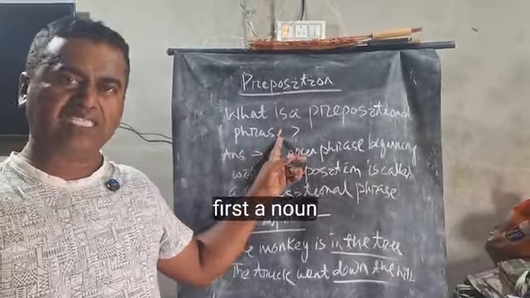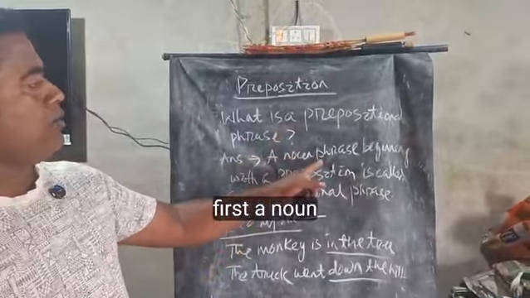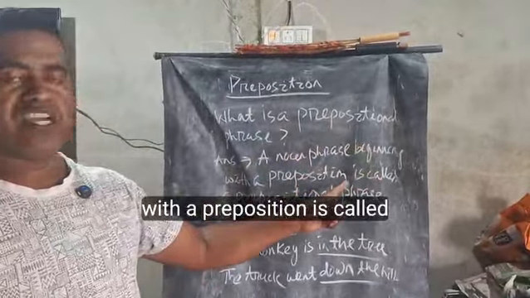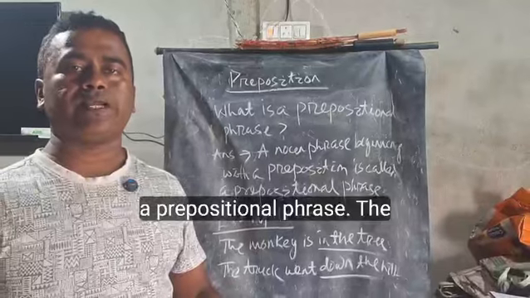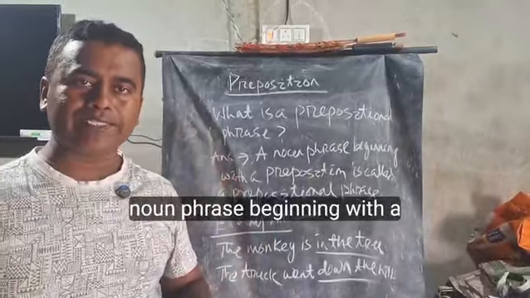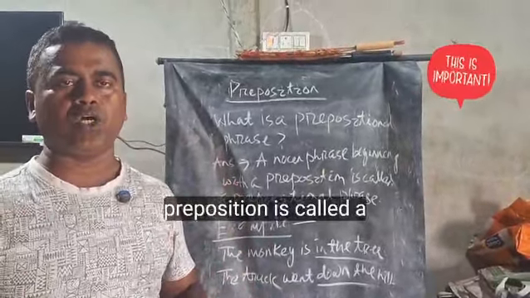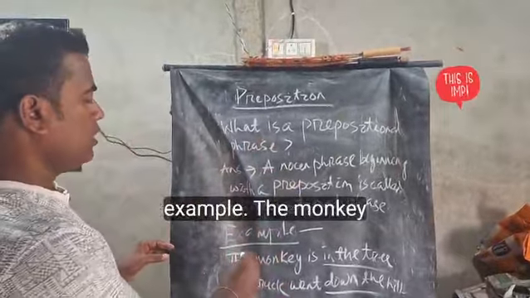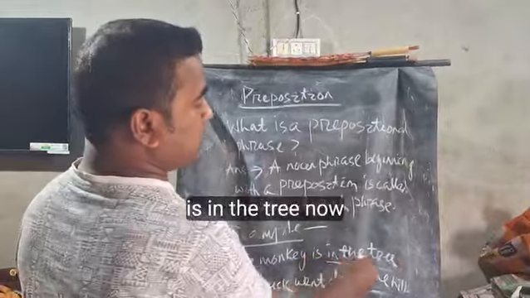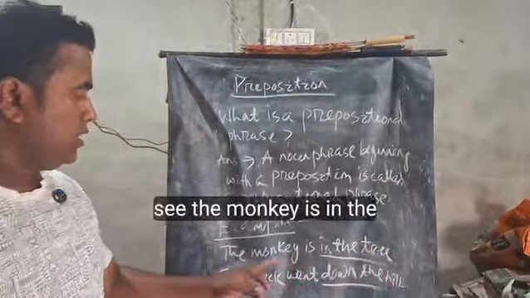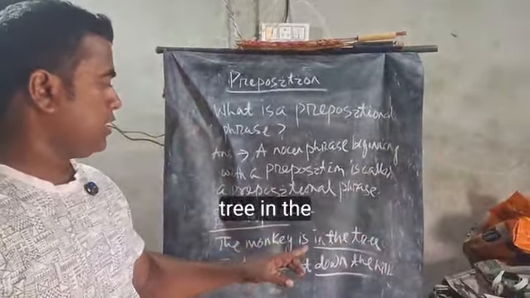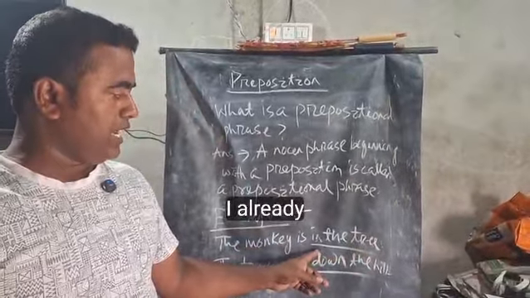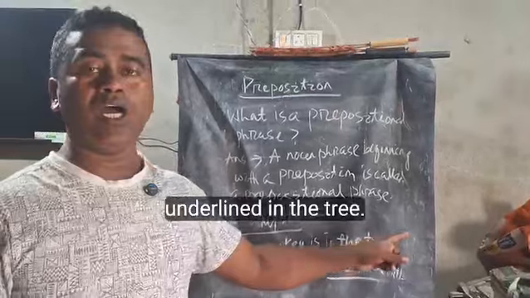A noun phrase beginning with a preposition is called a prepositional phrase. For an example, the monkey is in the tree. Now see, in the tree. I already underlined in the tree.